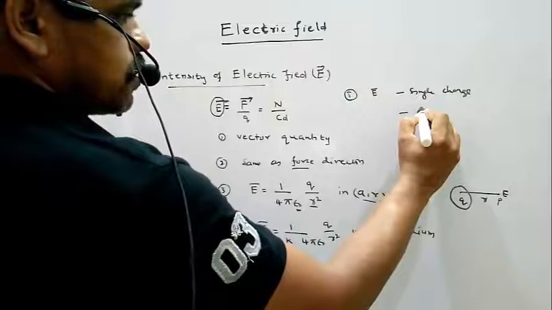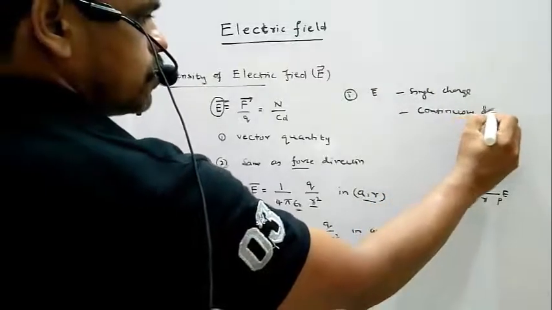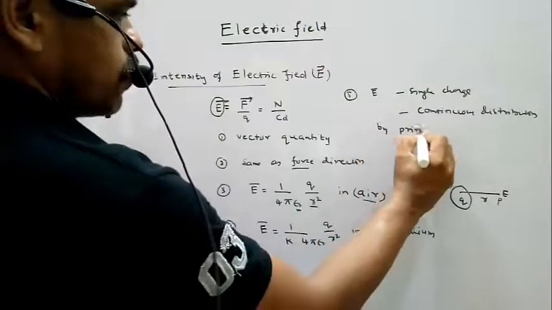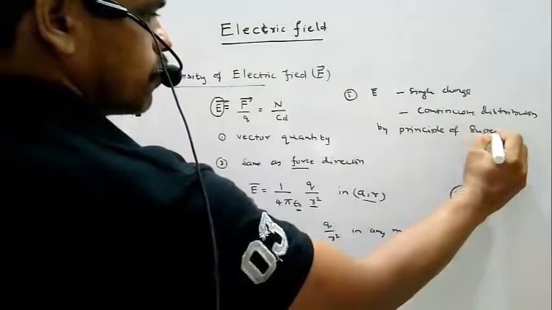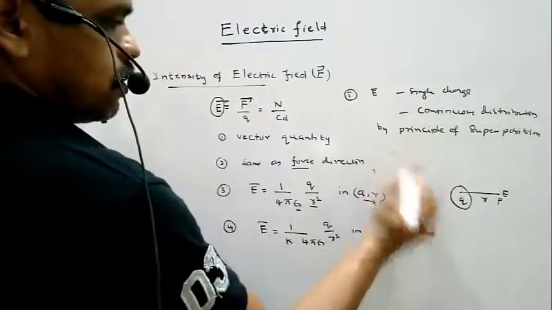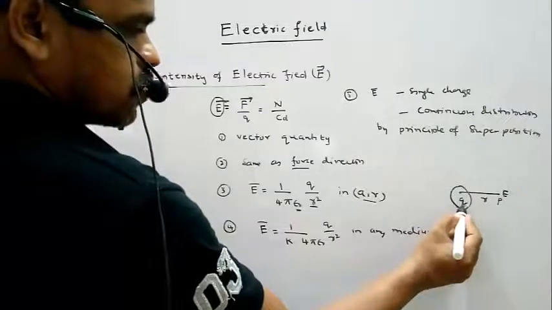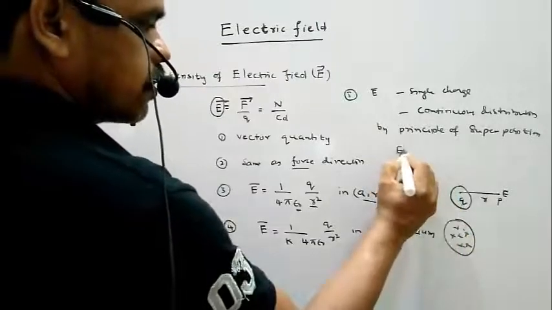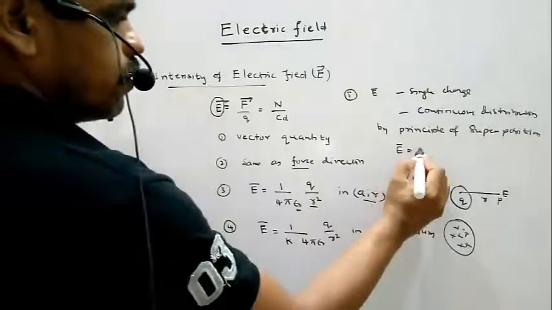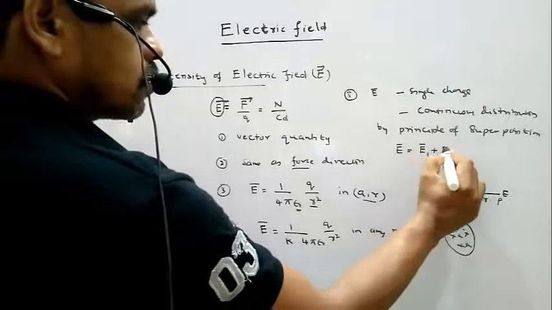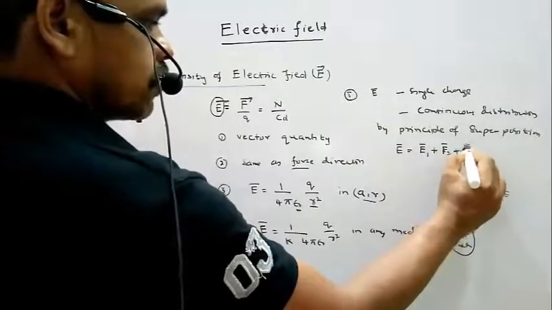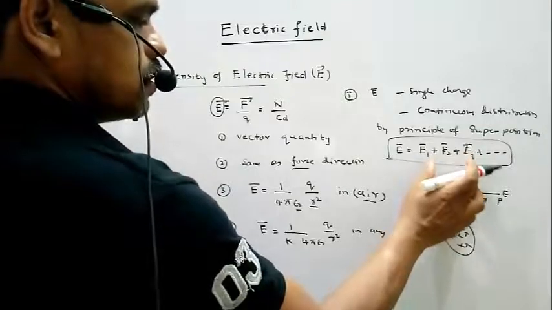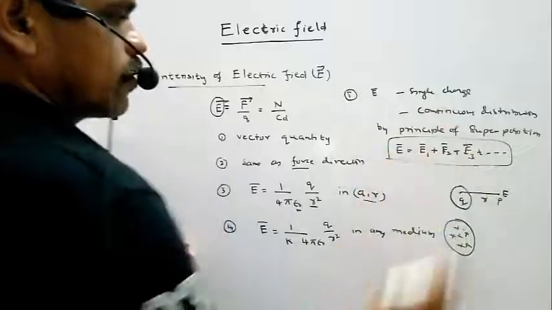If it is a continuous distribution, then by the principle of superposition, this is due to a single charge Q. If it is a continuous distribution of some charge, then what will it be? The electric intensity at any point due to charge Q1, due to charge Q2, due to charge Q3, and so on. The summation of the electric intensities due to individual charges is equal to the total electric field at any point, E.